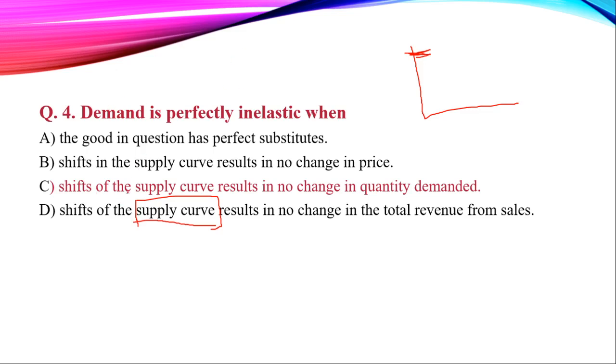So if our supply curve shifted like this, and it shows no shift in the demand curve. Earlier our demand curve was like this, and the supply curve was also like this. Now our supply curve shifted upward, but our demand curve is showing no shift, then it is called inelastic demand, because our supply doesn't depend on demand. Whatever changes occur in our supply, that doesn't affect our demand, the quantity demanded. So that is perfectly inelastic demand. These two factors have no relation.